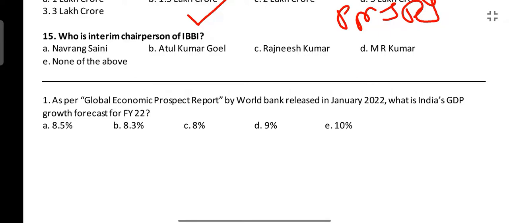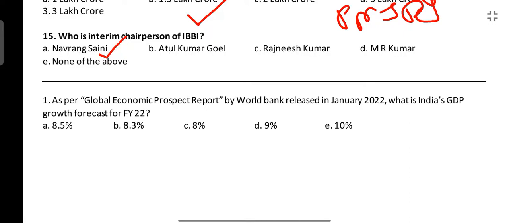Next is, who is the interim chairperson of IBBI? What is IBBI? Insolvency and Bankruptcy Board of India. The answer is Navrang Saini. Navrang Saini was interim chairperson earlier also. His term has been extended for 3 more months.